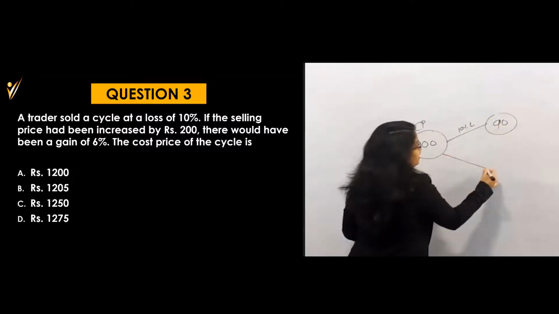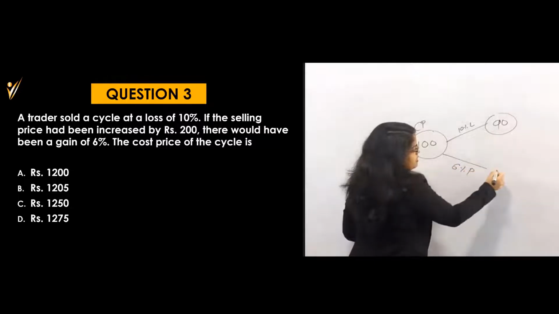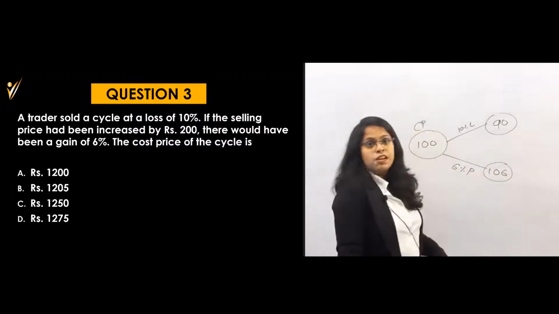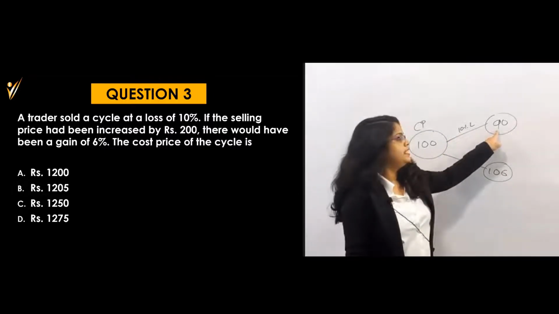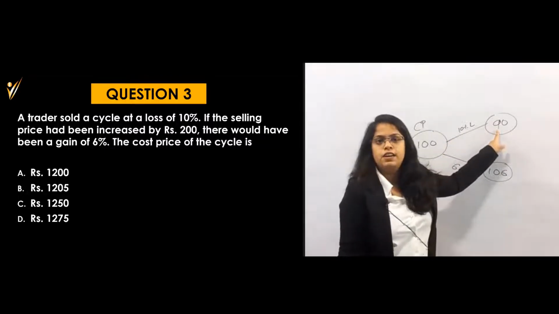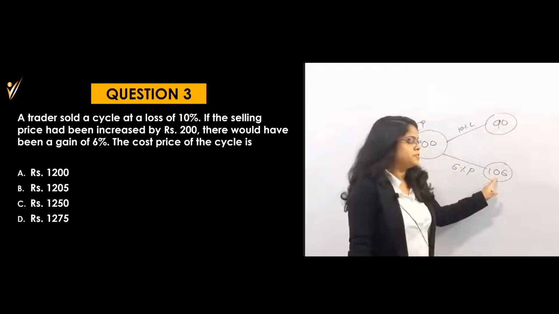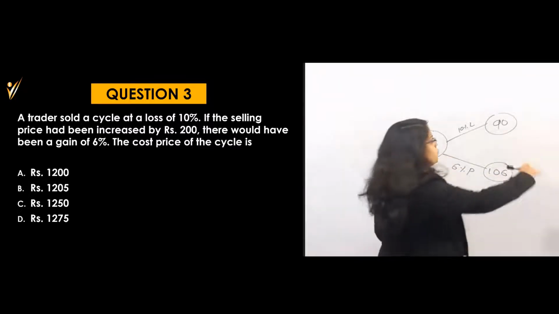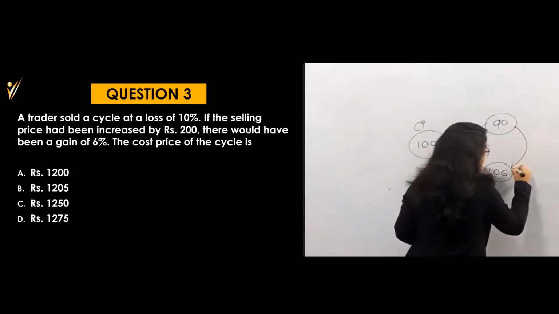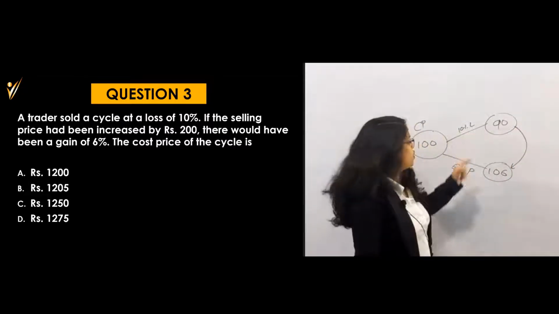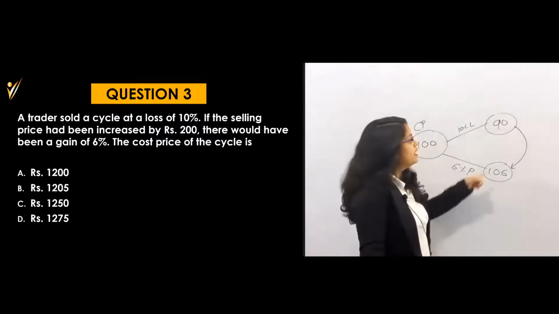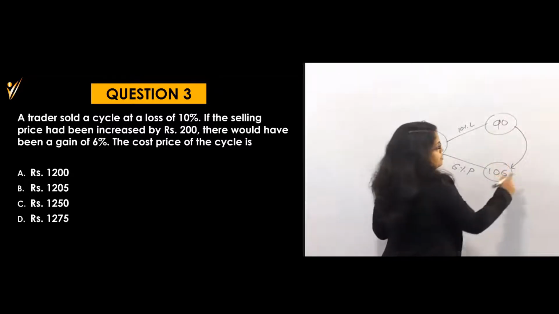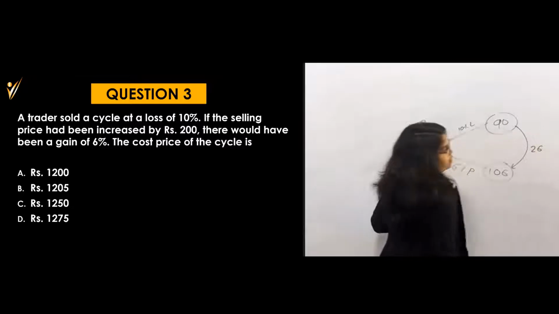And next time what I have to do? 6% gain, that means 6% profit, that means 106 rupees. When I have a loss of 10%, I sold it at rupees 90. When I am getting a profit of 6%, then I am selling it at 106. That means by what amount is it increasing? At 10% loss and 6% profit, exactly by what amount is this increasing? This amount is increasing by 16 rupees.